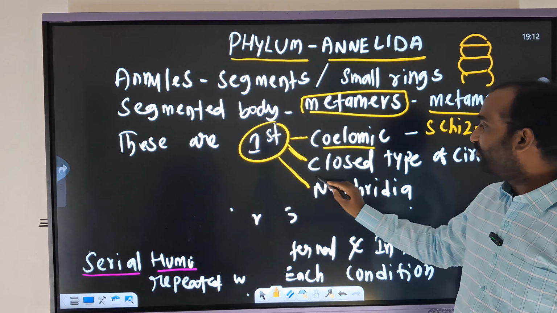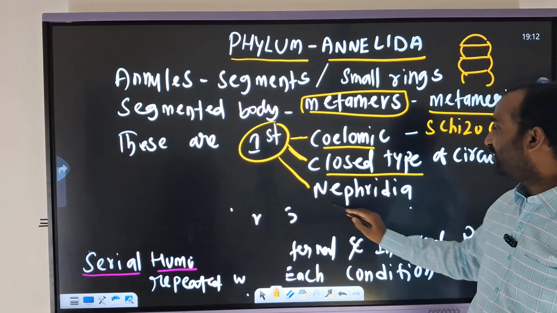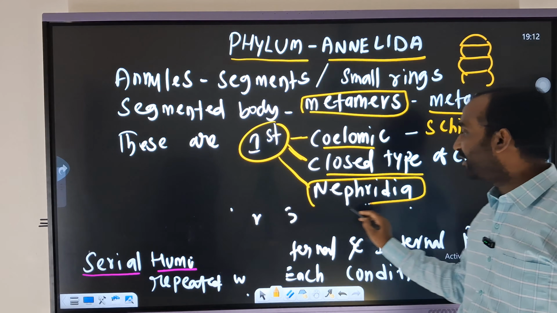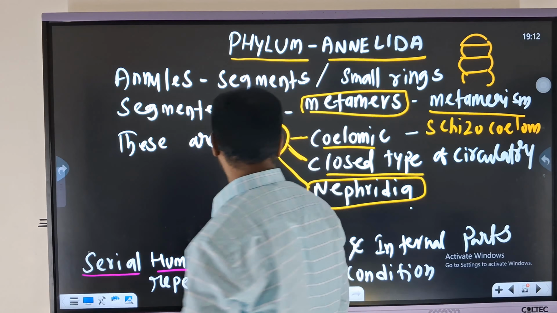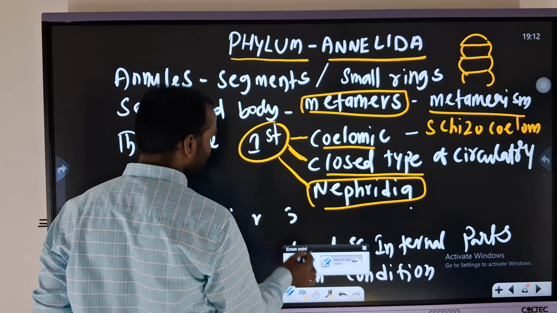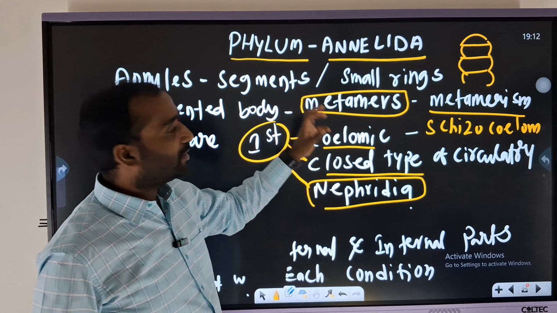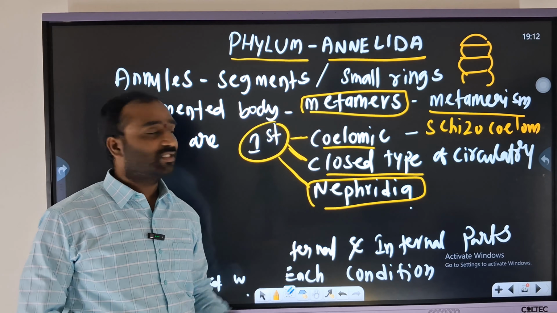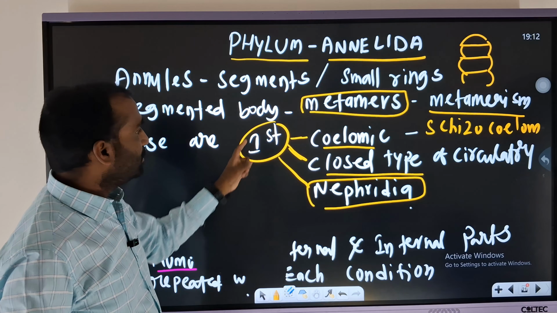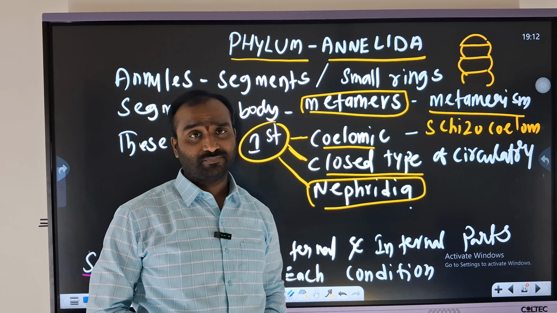Next, we'll have the first closed type of circulatory system, along with the first nephridia. These are the general and minimum important characters of Annelida. Am I clear?